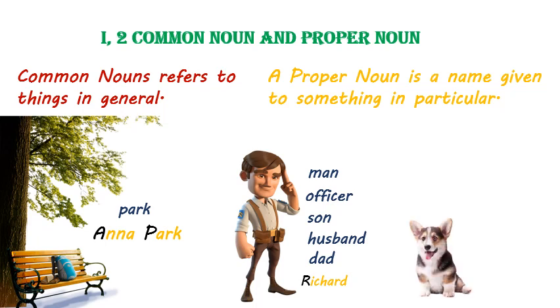Richard has brought his puppy along. Words that refer to this puppy, such as animal, puppy, pet, are used in general. These are common nouns. But Richard has given his puppy a name. Jackie. Jackie is a proper noun. Look at the proper nouns in blue and common nouns in yellow. Do you see any difference? I have begun all the proper nouns with a capital letter.